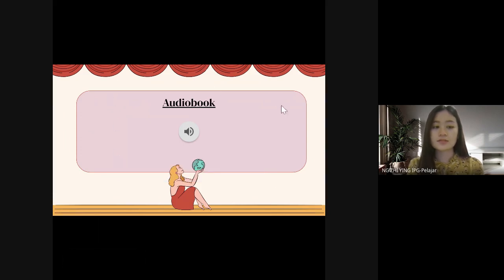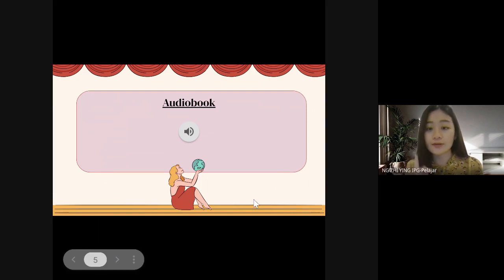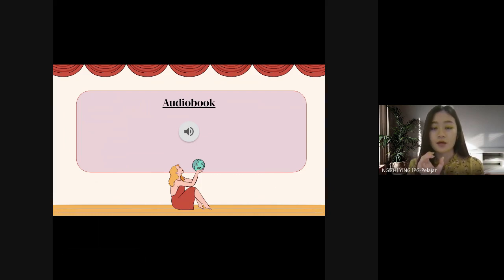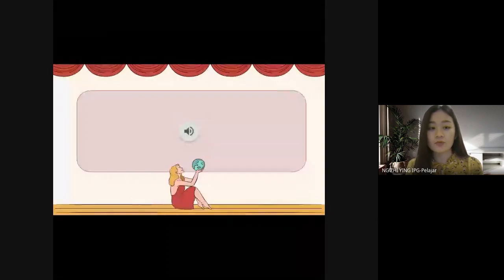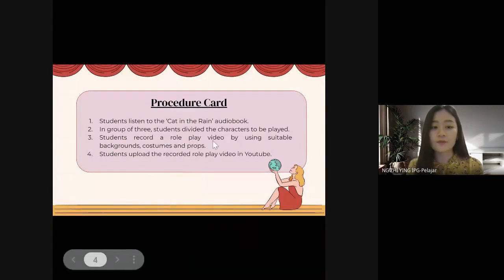Okay, so this is a little part of the audiobook. So students will listen to this audiobook carefully and try to understand the whole storyline of the short story Cat in the Rain. So after the students understand all the characters and the storyline in the short story Cat in the Rain, they will proceed to the next step, which is record a role-play video by using suitable backgrounds, costumes, and props.